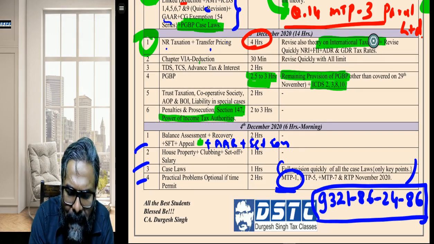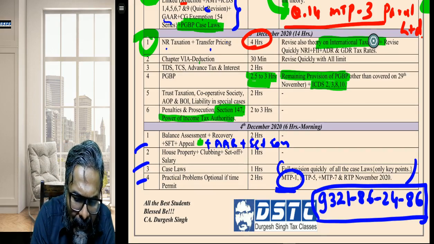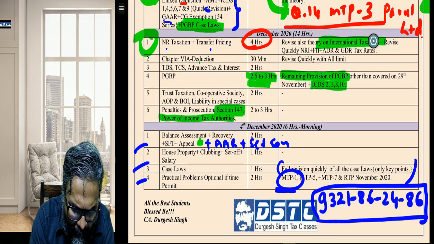Akshat, I am getting clarity from the ICAI on what they are going to do, whether they are going to stick with the same AY or change the AY. I will update you guys from time to time, don't worry. So Paras, this is the way you will do the penalty.